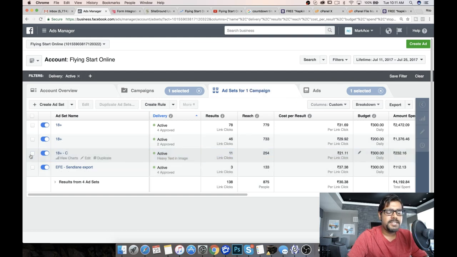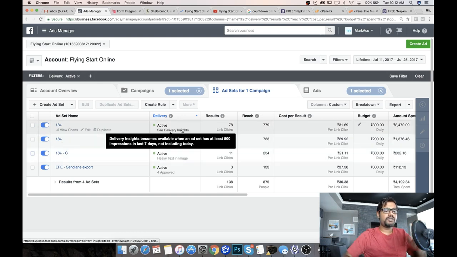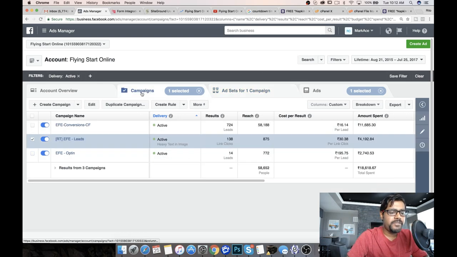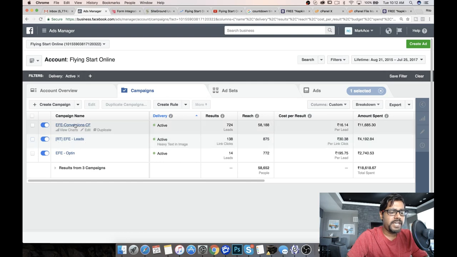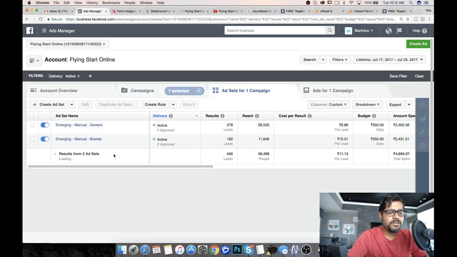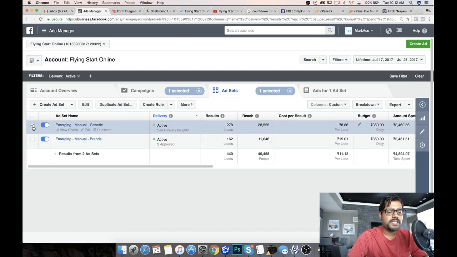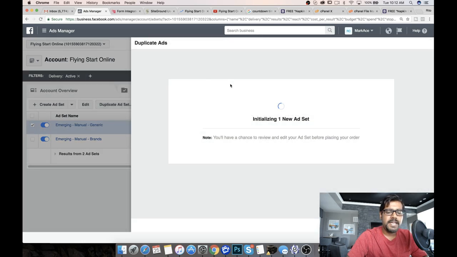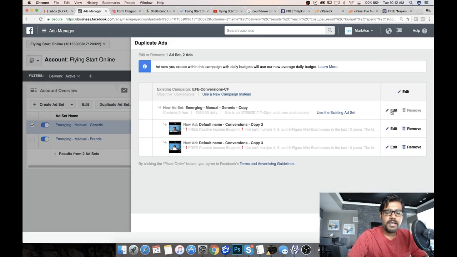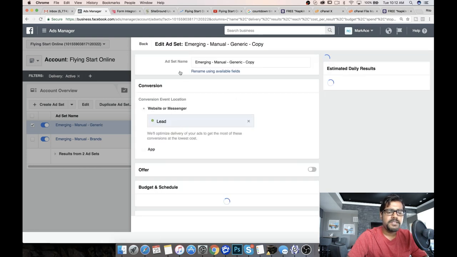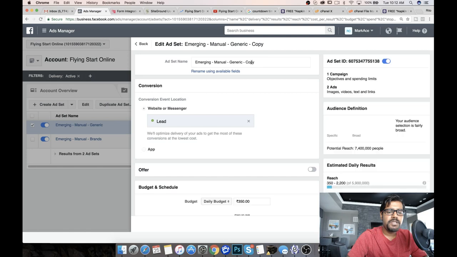So what I'm going to do here is show this for targeting people, not for retargeting. Actually, we can do retargeting too, but right now I want to show them for targeting. So I'm just going to take this campaign because this is the one that's performing the best. I'm going to duplicate this ad set right here and we'll keep the videos, etc. all the same. All I'll do here is name it emerging manual generic OptinBot.